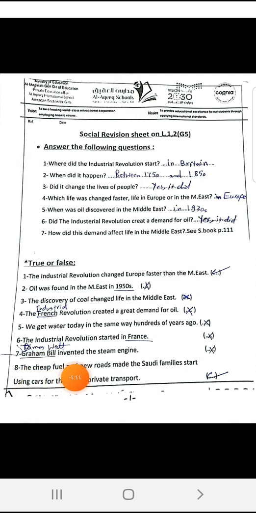8. The cheap fuel and the new routes made the Saudi families start using cars for their own private transport. That's true. And these are some of the changes that were caused by the demand for oil in the Middle East because of the Industrial Revolution.